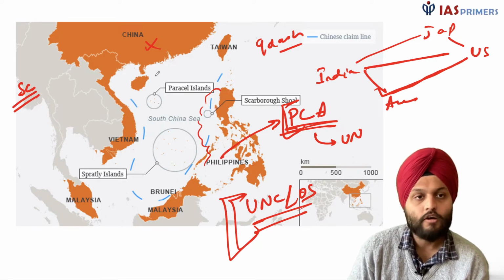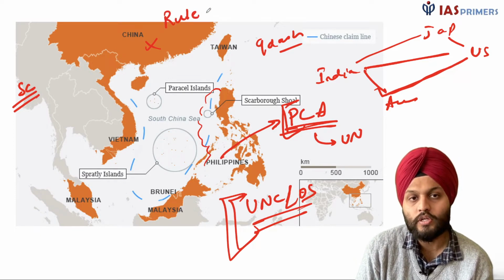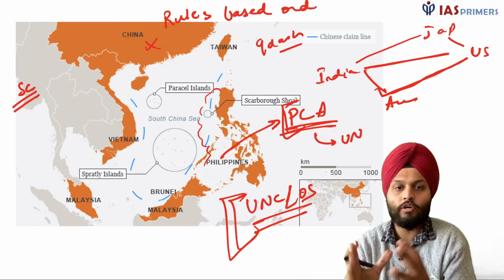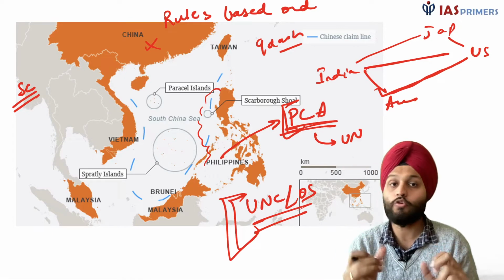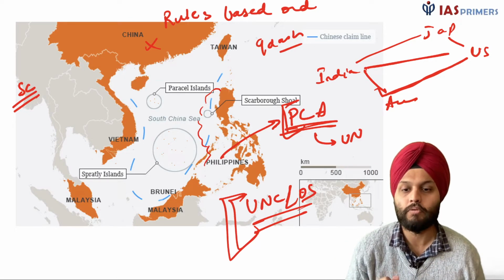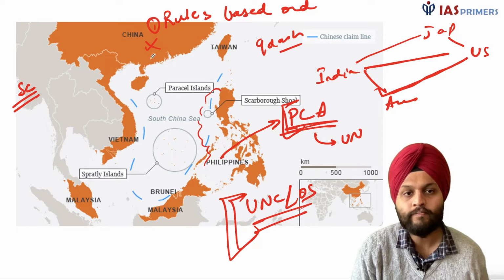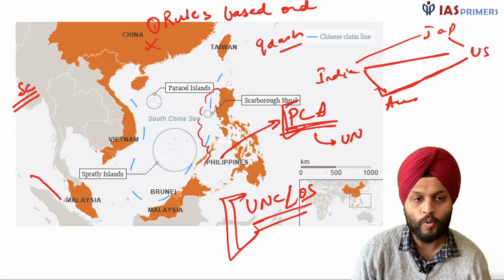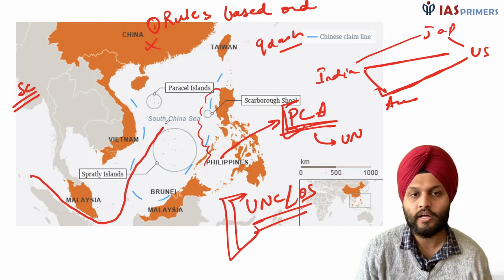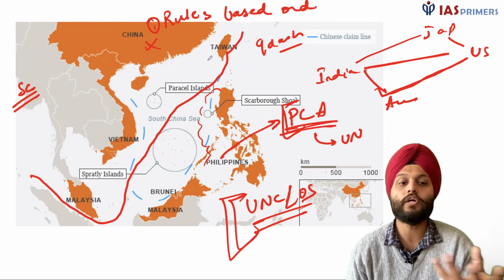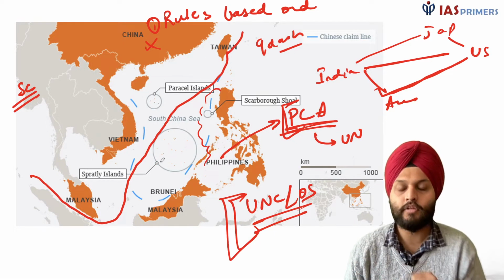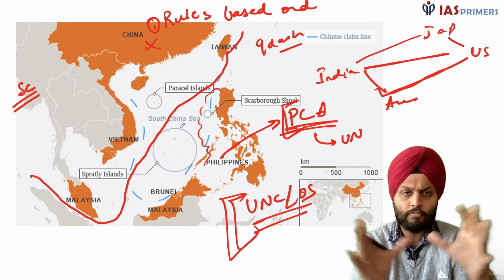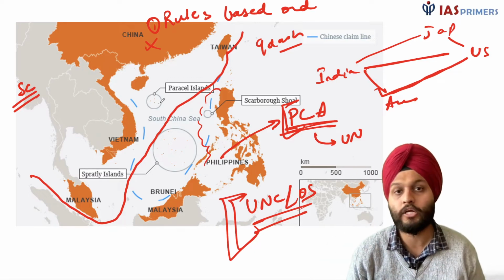So what is happening? We are seeing China not going according to the rules-based order. Right? Everything has to go according to the rules if countries have to work together and in peace. So China is not accepting the rules-based order, and that is problematic. And furthermore, this is the first issue. If China claims entire territory as theirs, what if they start blocking other countries? What if India wants to trade and go to Taiwan or Japan? How will they go? So China may block access. So it may affect freedom of navigation, and sea is something that is globally common, right?